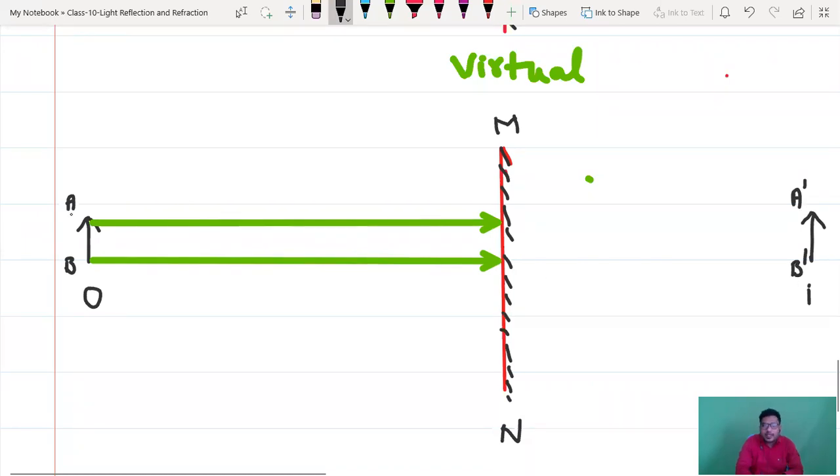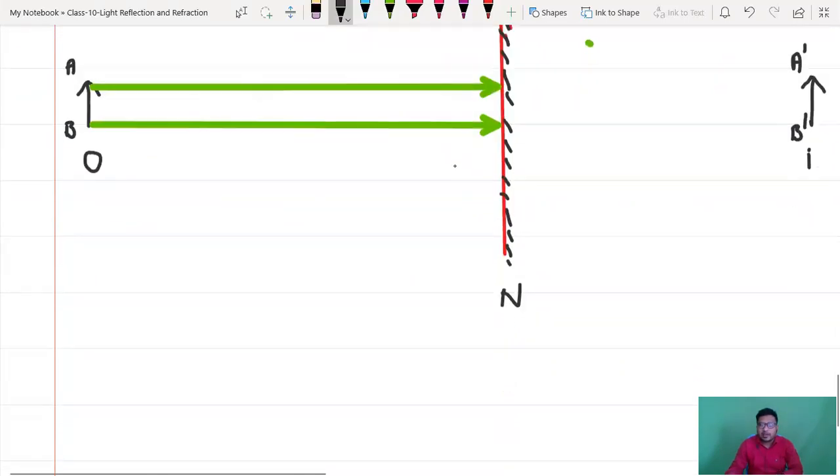A stands for the object's head, A dash for the image's head, B for the object's tail, B dash for the image's tail. Like that we can draw. Okay, that is the plane mirror.